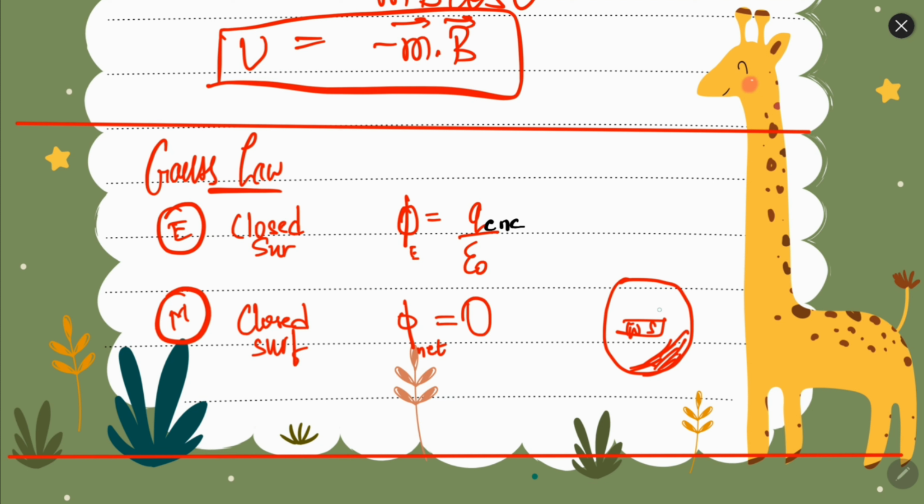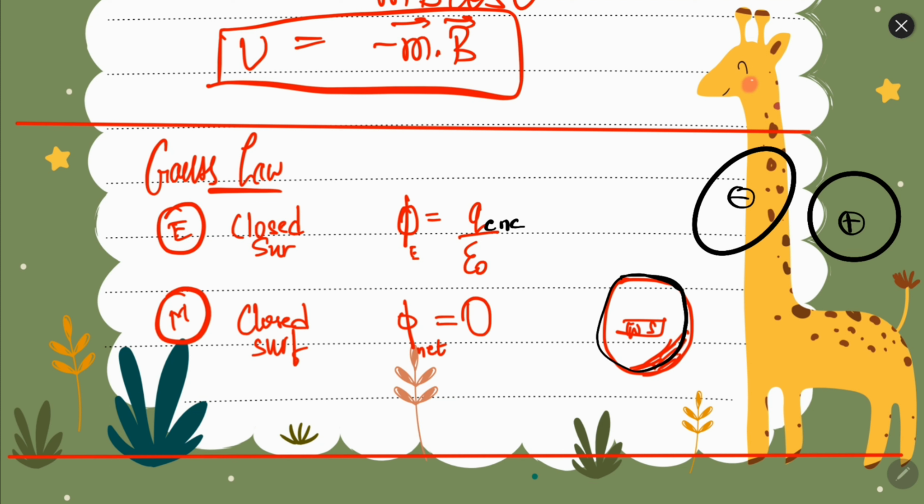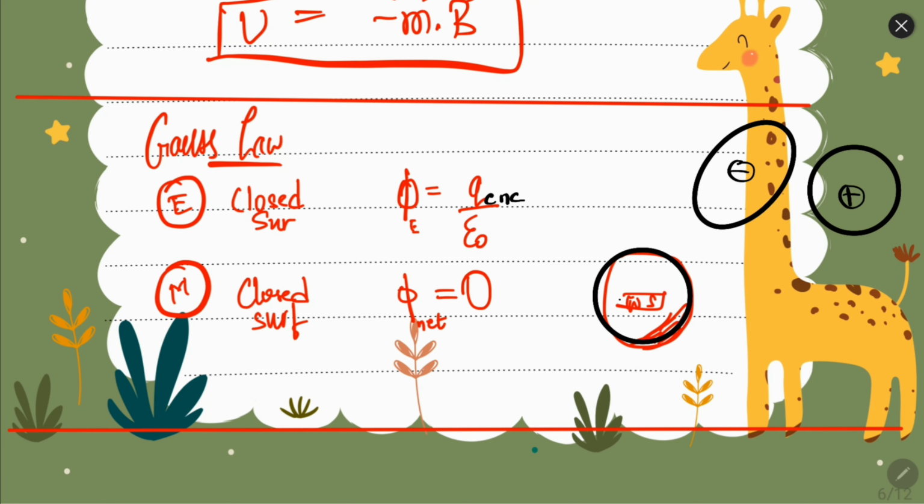Because in electricity, charges could have stayed individually. We could have obtained a positive charge individually or a negative charge individually, but in magnetism north and south will always be together. So in a closed loop, the net flux will always be 0, because the flow outside will be equal to the flow inside, because the magnetic field lines are closed curves.